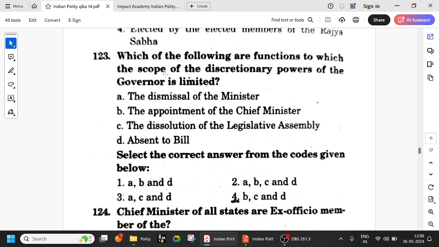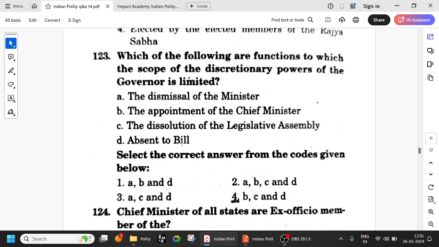Just cross it. So which of the following are functions to which the scope of the discretionary powers of the governor is limited? Okay, select the correct answer. So dismissal of minister is not at the discretion of the governor. It has to be on the advice of the cabinet. The appointment of chief minister. Okay, so there he has to invite that party which has the majority, but he has some discretionary powers. So all these things are in a way discretionary power of the governor.